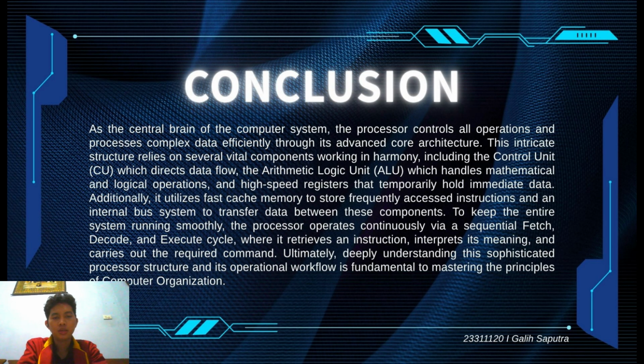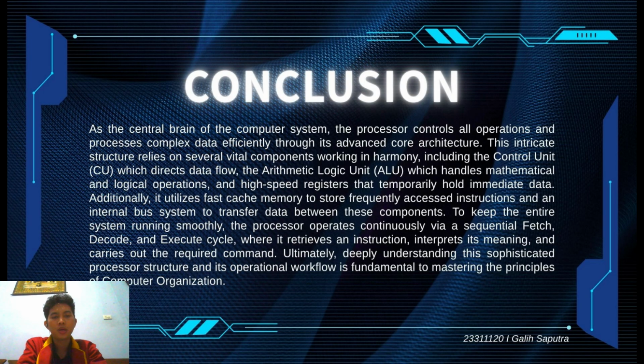Now, the conclusion. The processor serves as the brain of a computer system, and it is responsible for executing instructions, processing data, and controlling overall operation. We have learned that the processor consists of several important components including the control unit, arithmetic logic unit, registers, cache memory, and internal bus system.